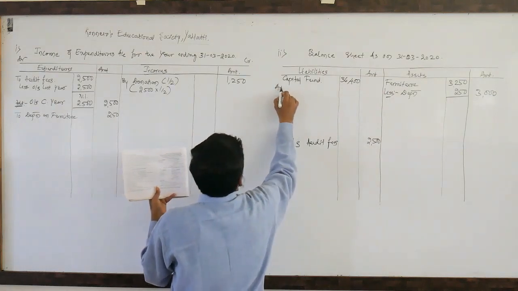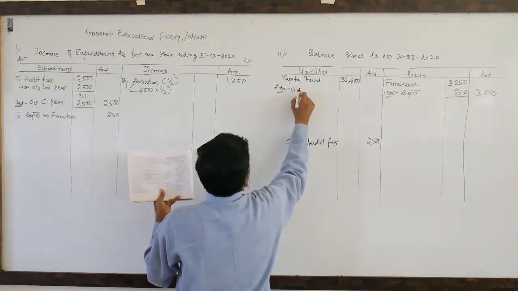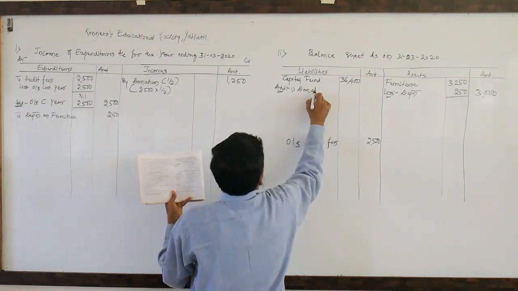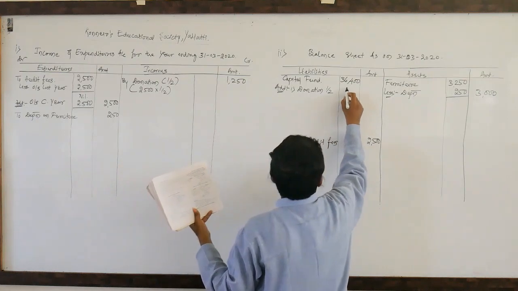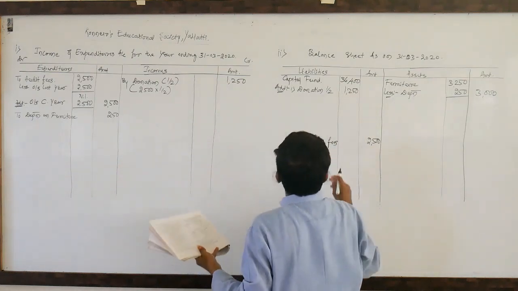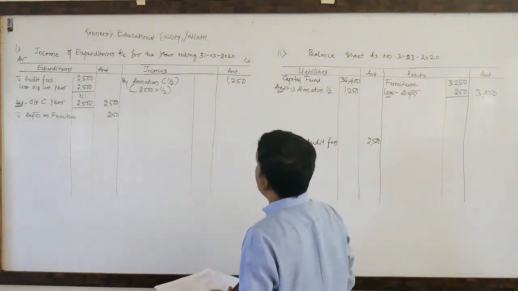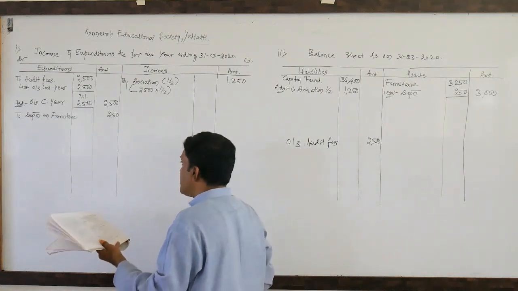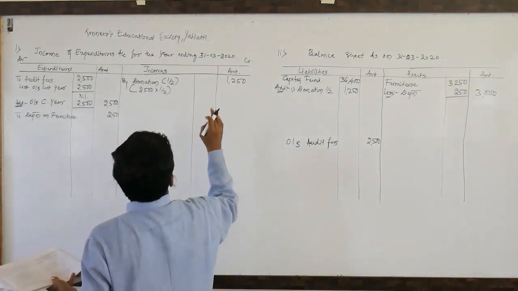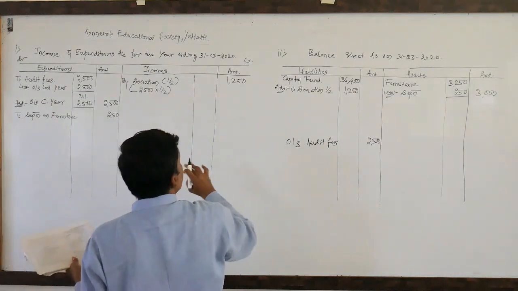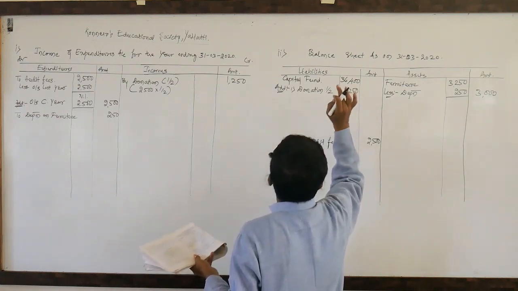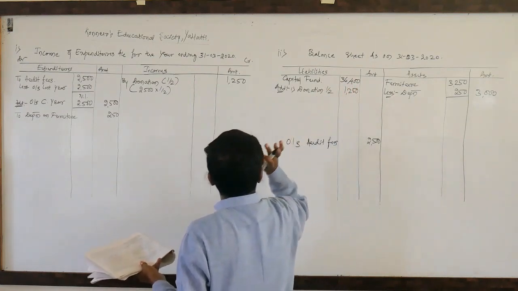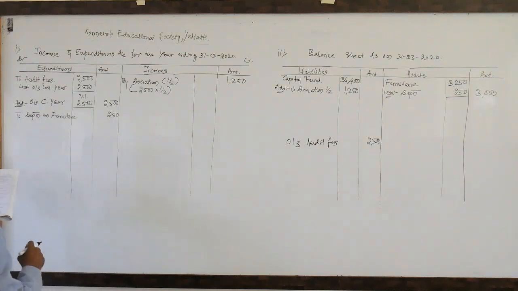Add number 1, 50% donation, or you can write half of the donation. So that is 1250. The total donation is rupees 2500. Here as per his adjustments, I have considered 1250 as a revenue donation. So the other half of the donation is taken as capital donation.